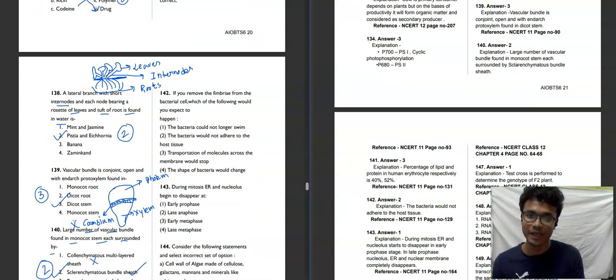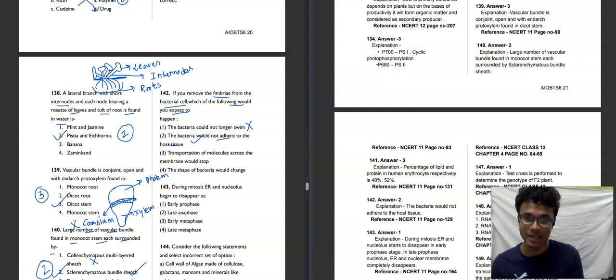If you remove the fimbriae from the bacterial cell, which of the following would you expect? Fimbriae is basically a supporting element. It is not used for locomotion because flagella is used for locomotion. So 'the bacteria could no longer swim' is not correct, because it is nothing related to locomotion. Then 'the bacteria would not adhere to host tissue'. I am saying this is the supporting element. It supports the framework structure. That's why the bacteria would not adhere to host tissue will be our correct answer.